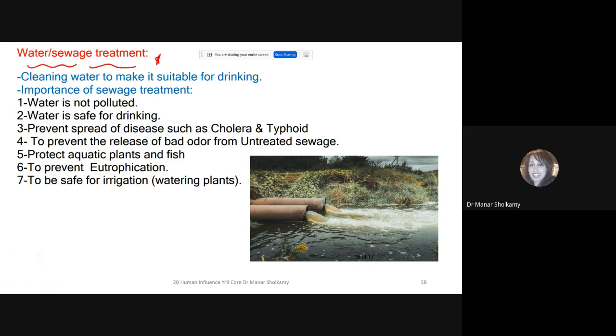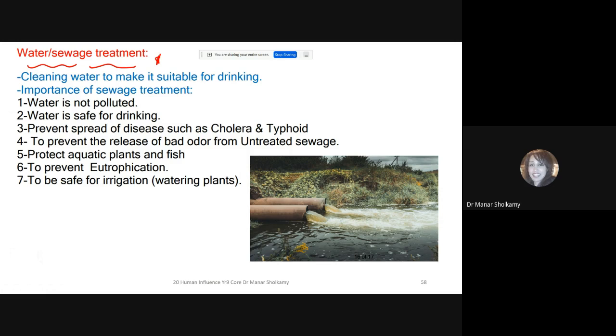Now, a lot of the water treatment has been removed because in the previous syllabus, you used to study the steps of water treatment, adding chlorine and heating and filtration, and so on. This has been removed. The only part that remains is why do we clean our water before we drink it? Without reading, why do we clean our sewage before we throw it back to the river? Exactly, to avoid contamination of water, because contamination of water will cause what? It will cause cholera, spread of disease, it will kill the plants, it's going to kill a lot of people. So we have to keep our water clean.